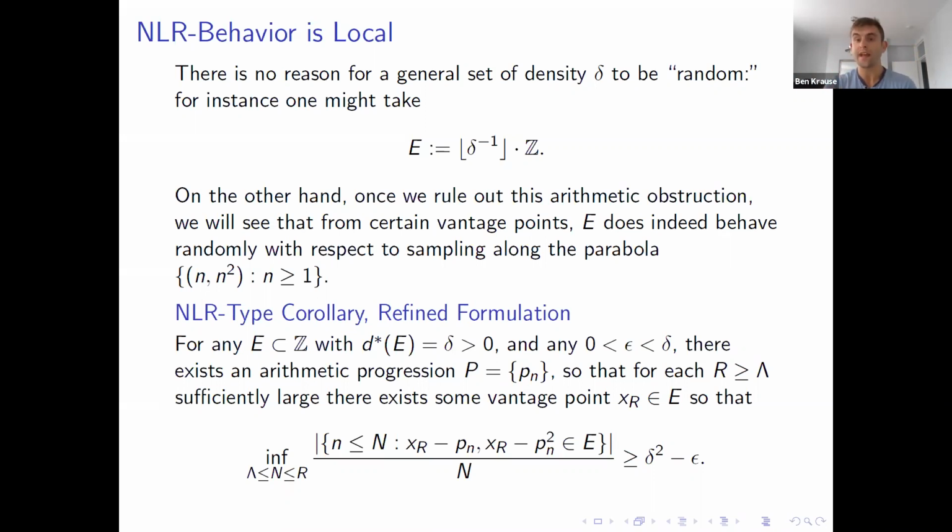So the way I think about this is there's some vantage point, x_r, in my set, so that my set E behaves randomly when I sample along this parabola. We have this arithmetic obstruction, so we have to be sensitive to this coset phenomenon. But once you take this into account, E does behave randomly somewhere when you sample along the parabola.